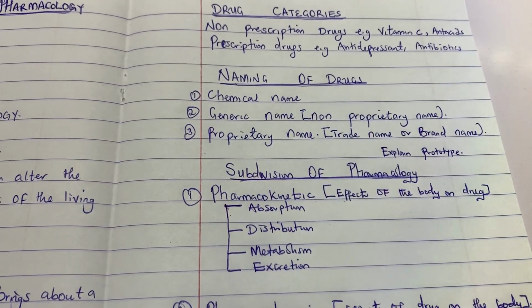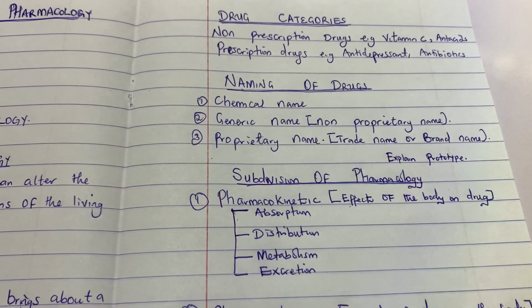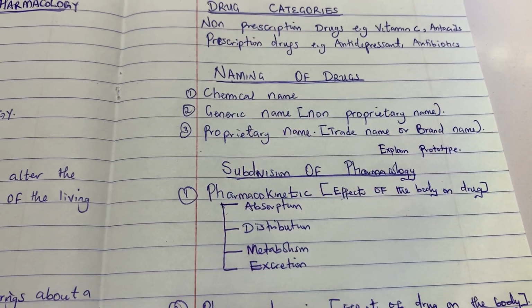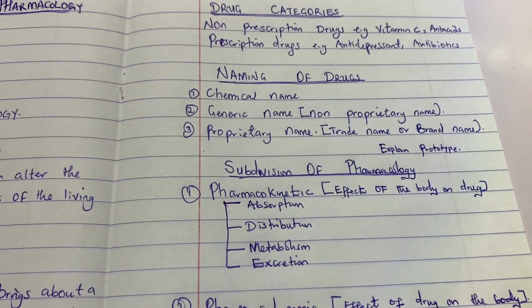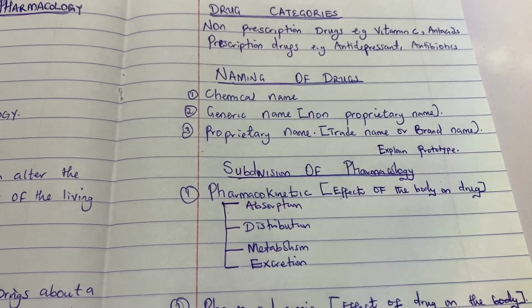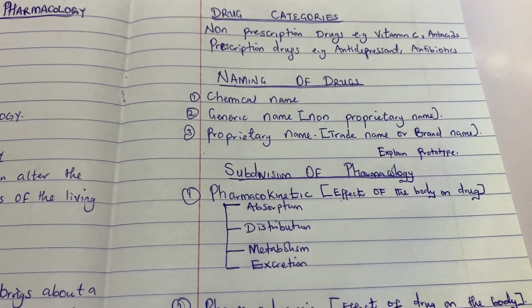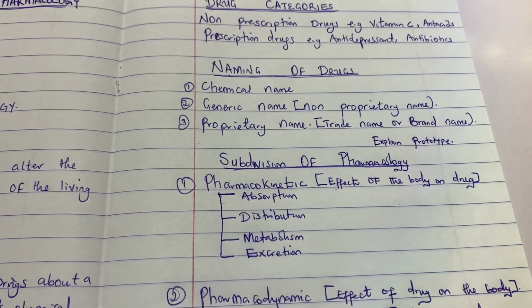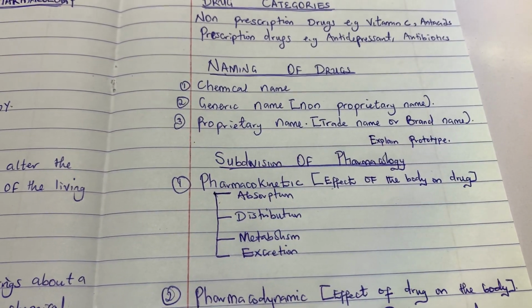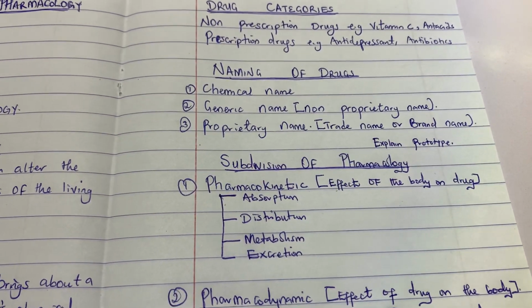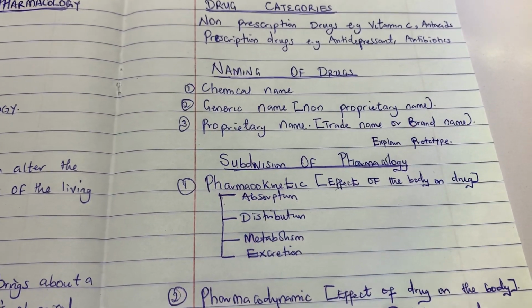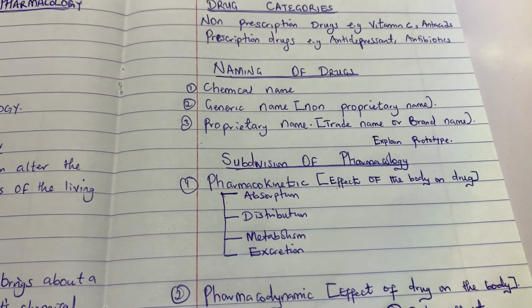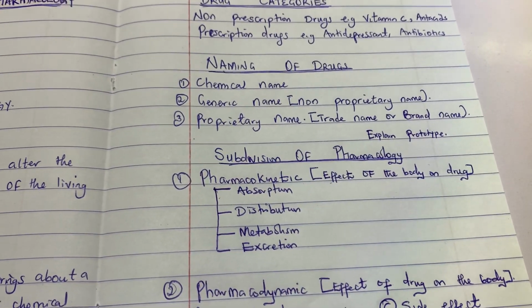Now, to move on to the drug prototype. What's a prototype? If you have a group of drugs, let's say within that group we have 10 examples. There's one drug there that is very important and has many of the features that the whole group shares. It's called the prototype, the typical example of that group of drugs. So that's what we refer to as a prototype.